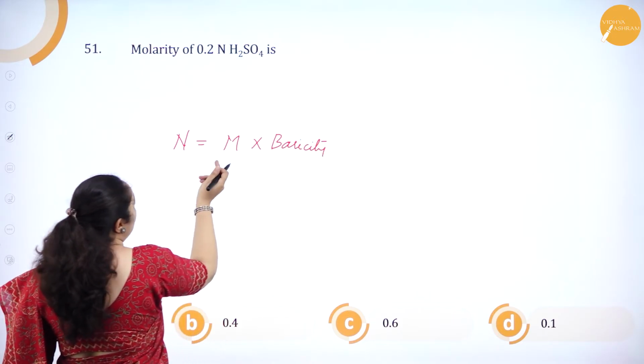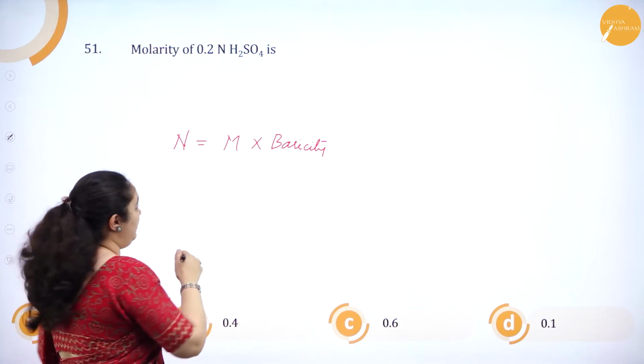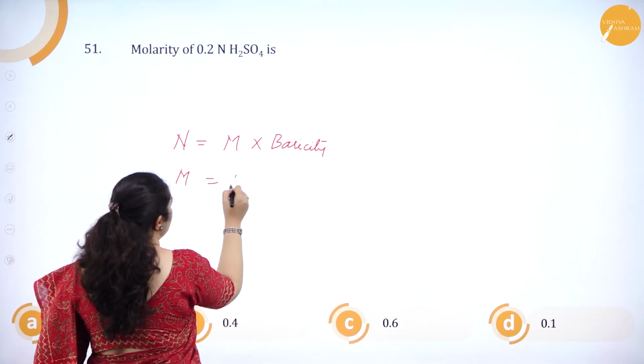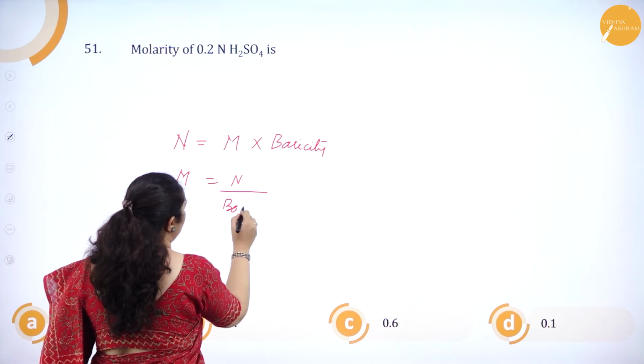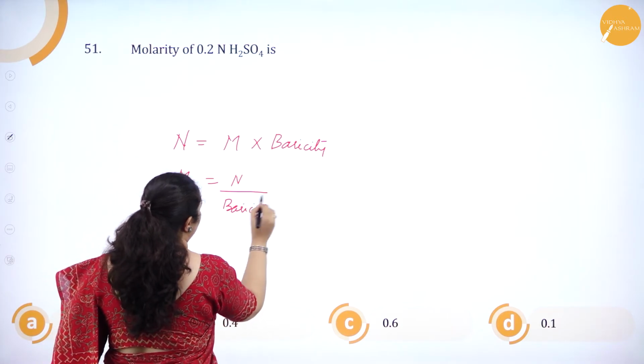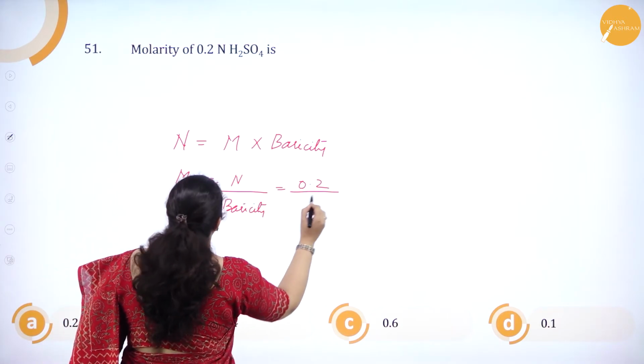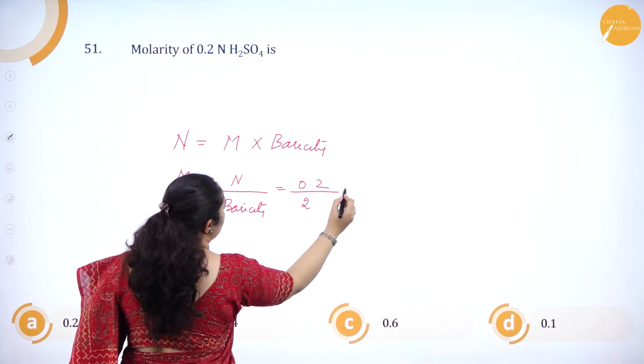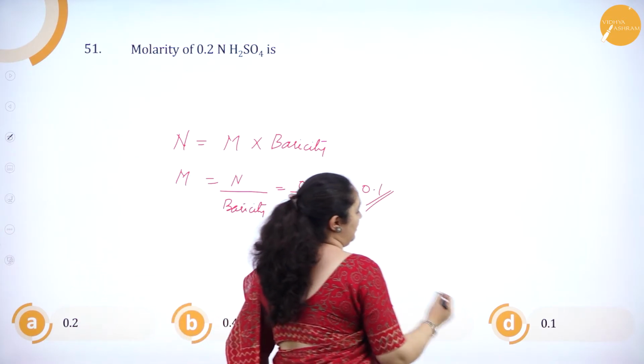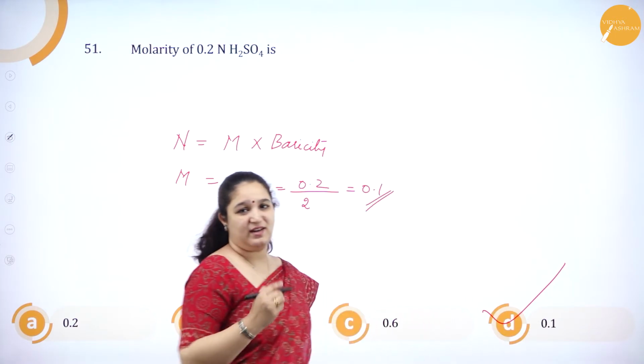Okay. I want to find out the molarity. So the formula is molarity is equal to normality by basicity. Normality is 0.2. Basicity of H2SO4 is 2. So the answer is 0.1. So option D is the correct answer.